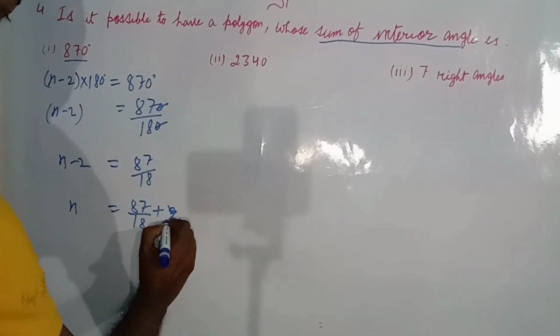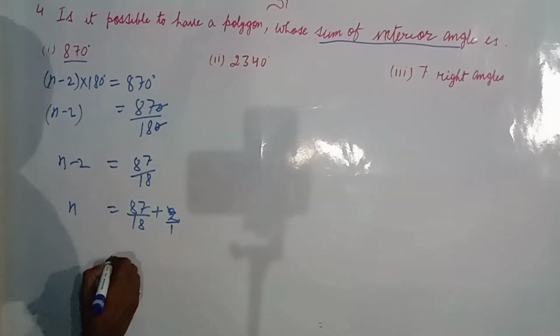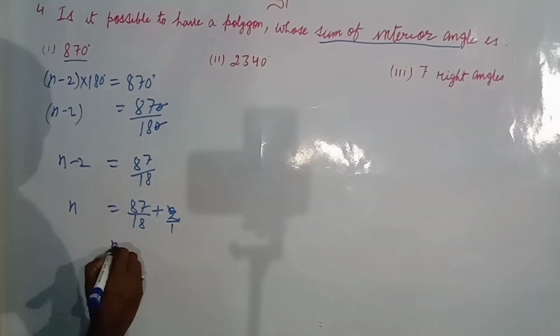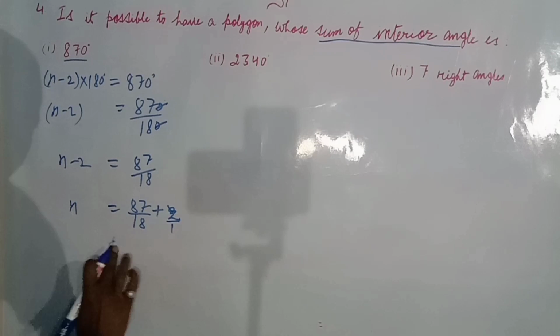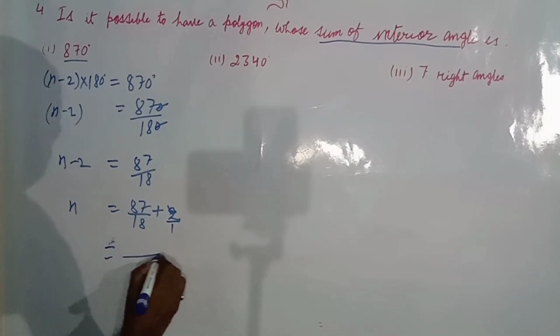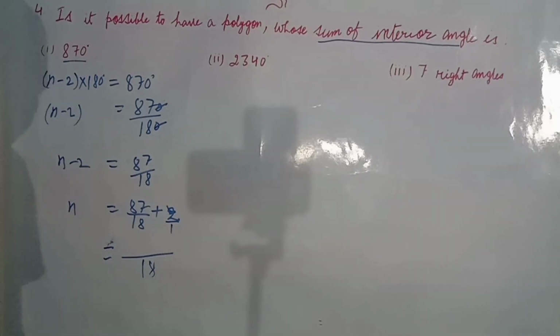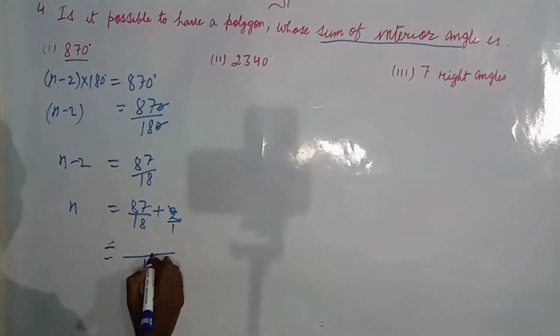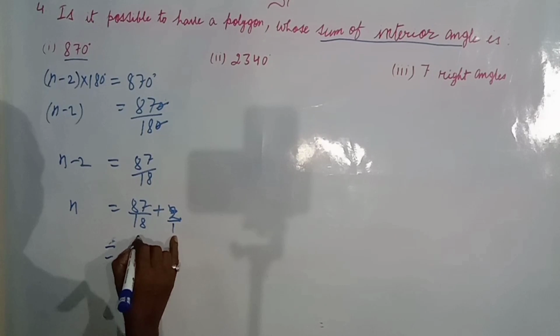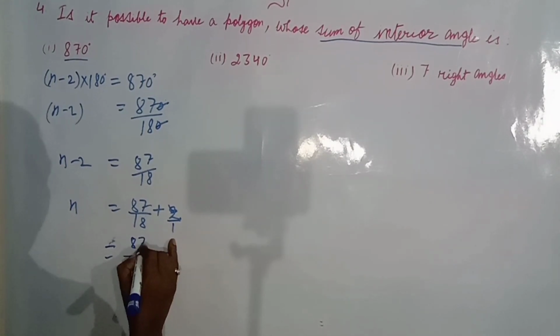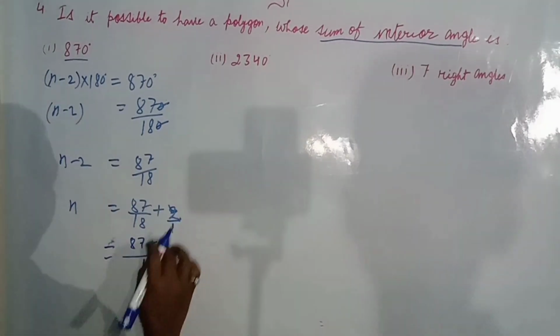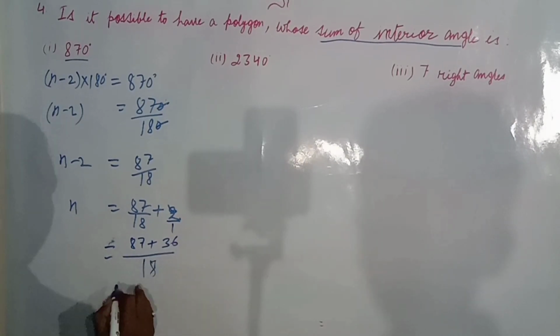After taking 1 here, we will find the LCM of 18 and 1, that will be 18. Now 87 plus, there will be 18 twos are 36.